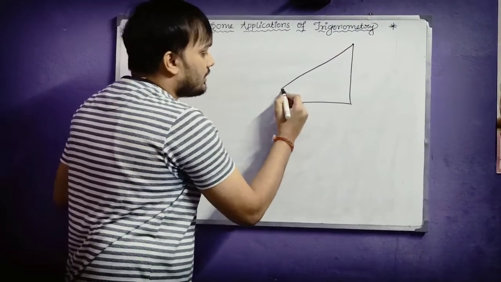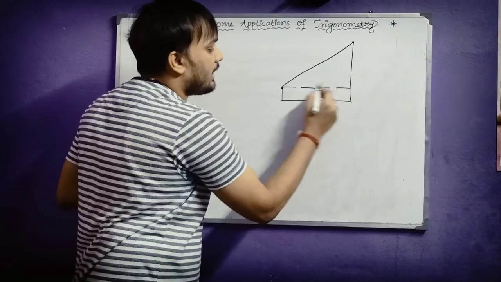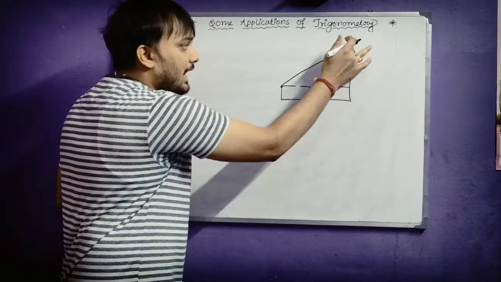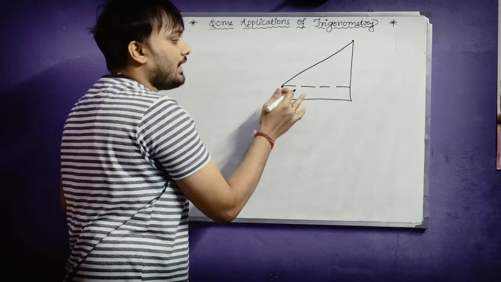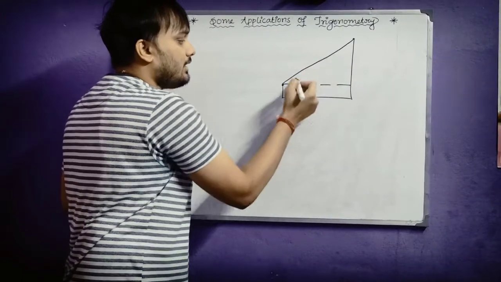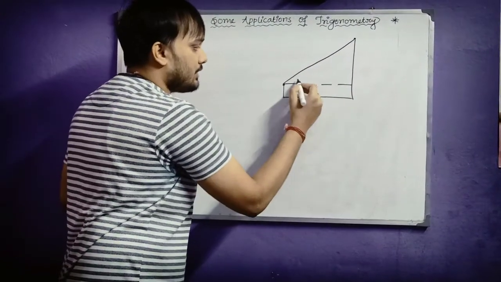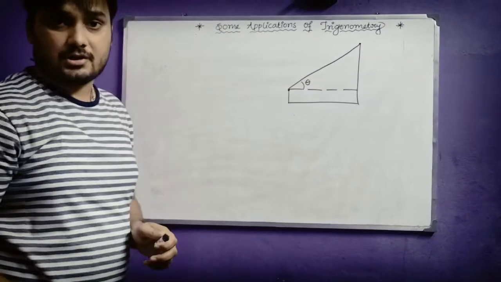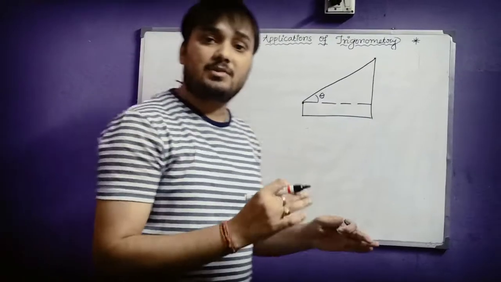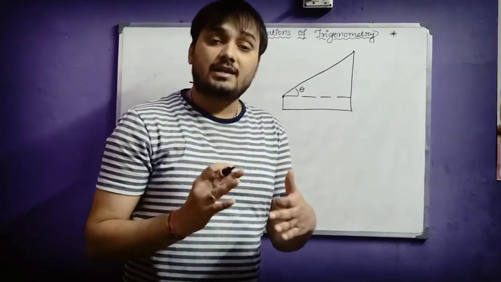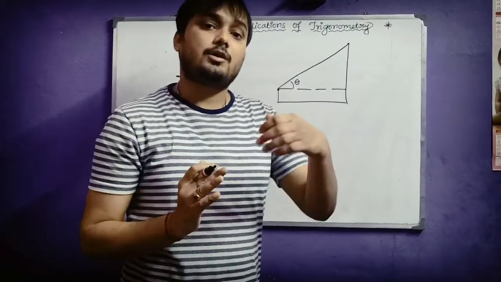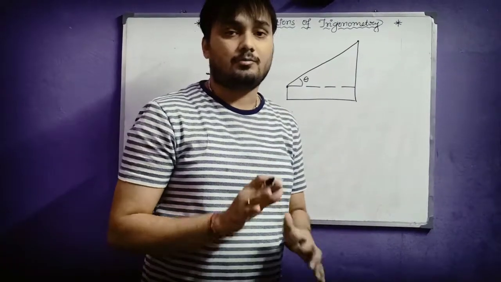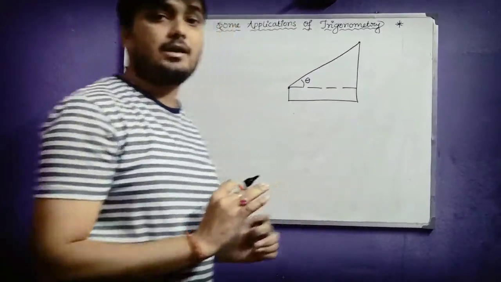This is the horizontal line, and this is called the line of sight. So the angle between the line of sight and the horizontal line is called the angle of elevation. It is when you are seeing something whose height is more than yours. That means you are seeing something above you, towards the upper side. That is called angle of elevation.